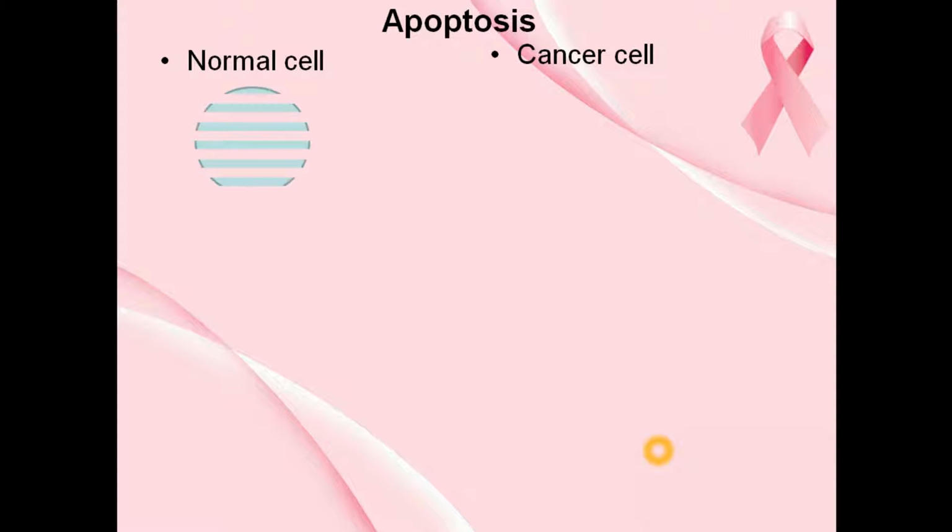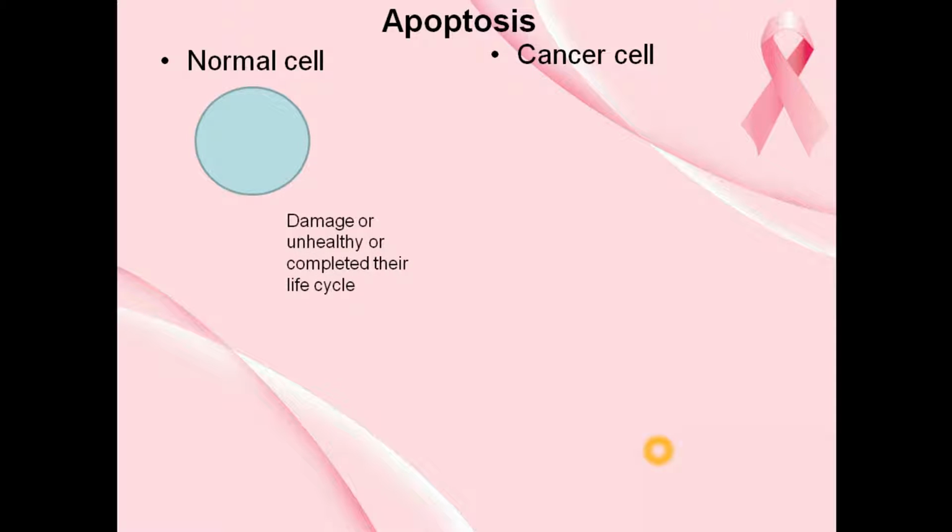As simple as that. See, in a normal cell, what happens if this normal cell is damaged or unhealthy or it has completed its life cycle, it will undergo apoptosis. That means it's over. Its days are over. It's the end of days for that cell. It's going to die.